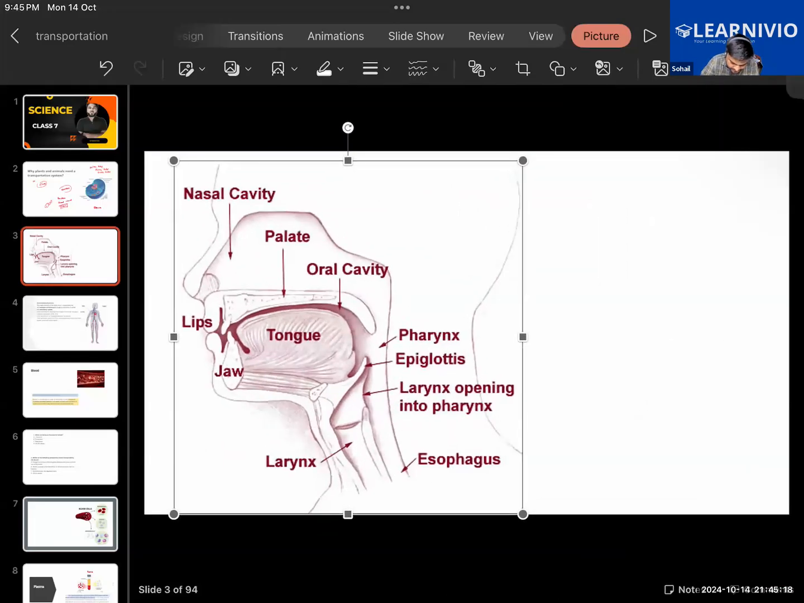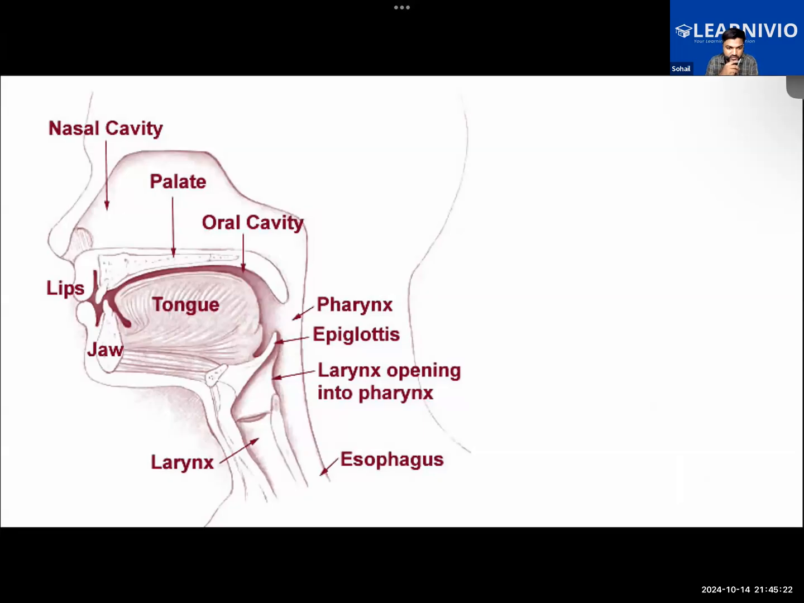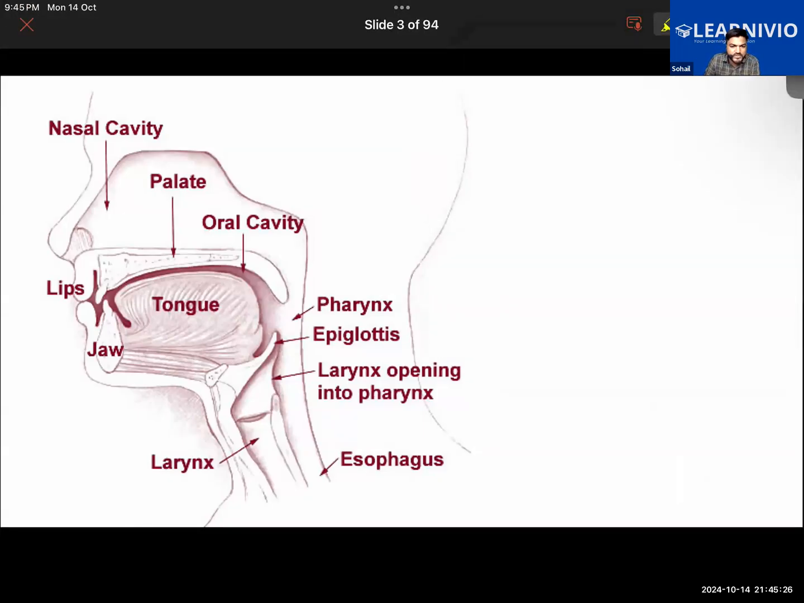Look at this structure here. Now understand this carefully. I'm going to shade it into different colors to give you a better clarity. Now this part which I'm shading here, can you guys make a guess? What is this part which I'm shading?